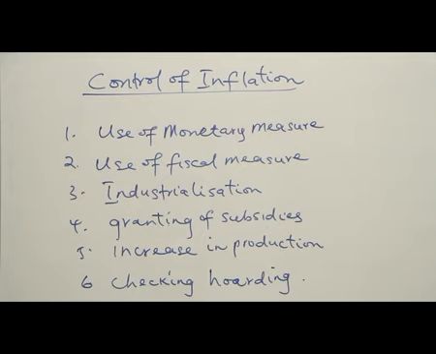Number 5, increase in production. Government should encourage producers toward increasing production of goods and services, because if there is no increase in production of goods and services, there is no way prices of goods and services can drop. So shortage is what is causing inflation. If you can have surplus goods in the economy, inflation will come down.